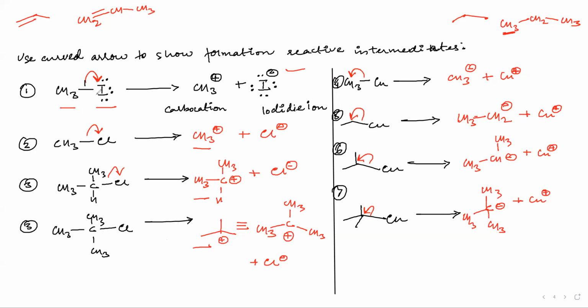See here what is happening. The first one, where is the arrow? All are CH3. Now tell me, iodine is bonded to which atom? Is iodine bonded to hydrogen? No, carbon. Okay, fine.